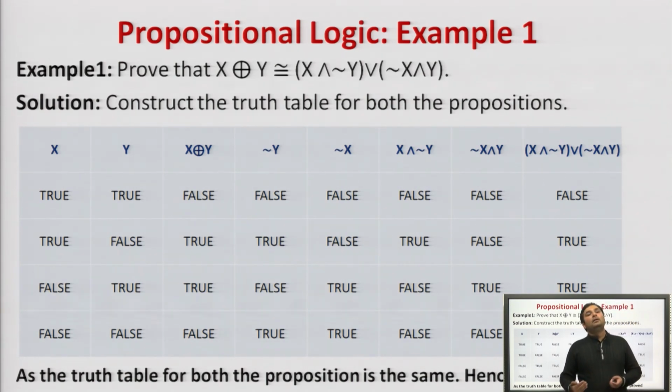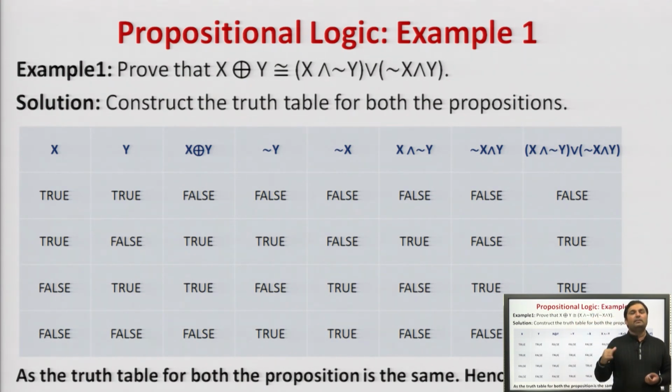Agreed? Next, the derived logical connectives: NAND is the negation of AND, NOR is the negation of OR, and XOR is the negation of biconditional, meaning one of the statements should be false and one should be true in order to return true. Agreed? Now there will be two examples through which I will try to summarize this lecture.